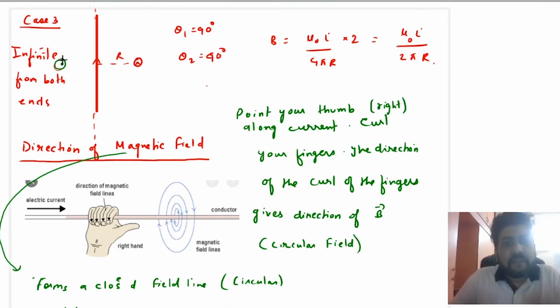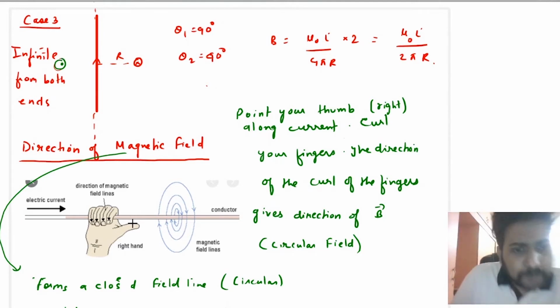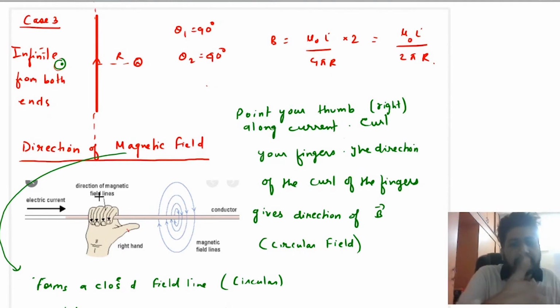So at any random point, how we will find the direction of magnetic field? Look at this diagram properly. This is your right hand and this is your thumb. Point your right hand thumb along the current, and curl your fingers. If you curl your fingers, you will see that you are making a circular path. The direction of the curl of the fingers gives the direction of magnetic field. So this will be a circular field.